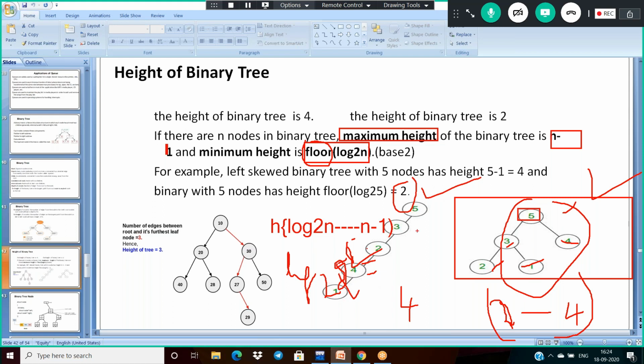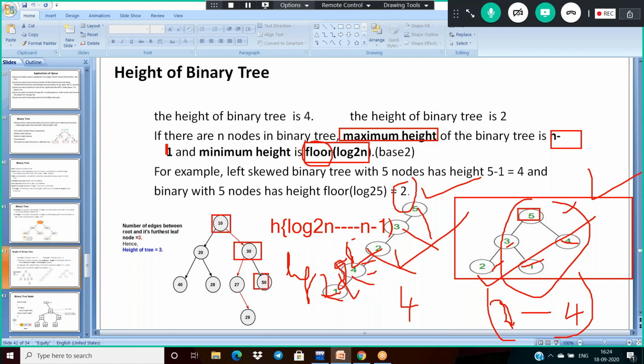And what about this case here? How many nodes? 1, 2, 3, 4, 5. So in this case there are 5 nodes, and 5 minus 1 means 4. Yes, it is correct. Now this formula is correct for both cases.